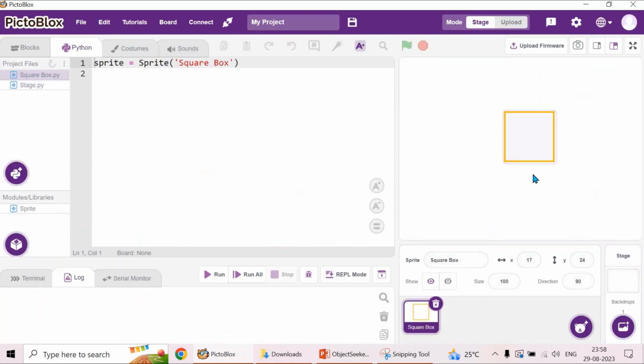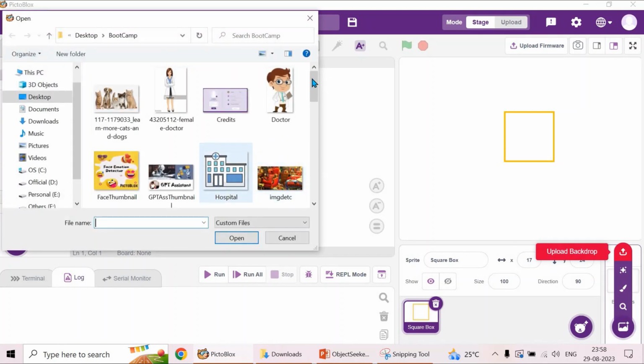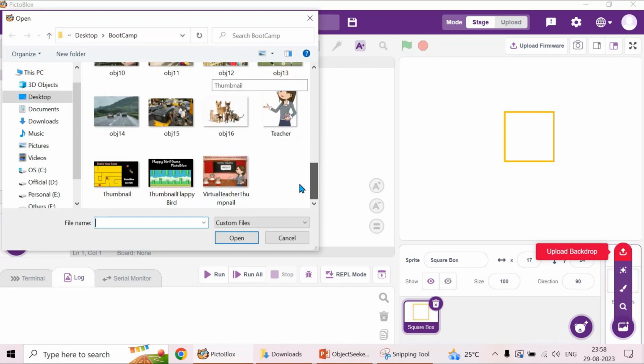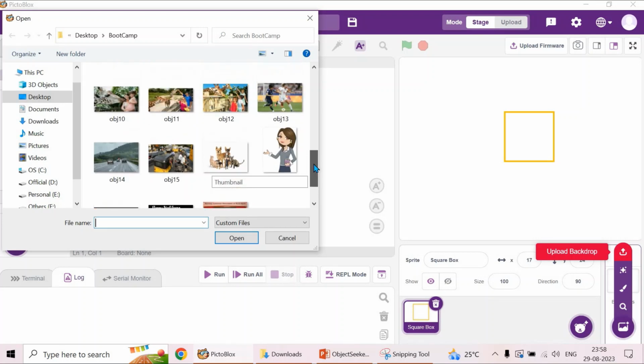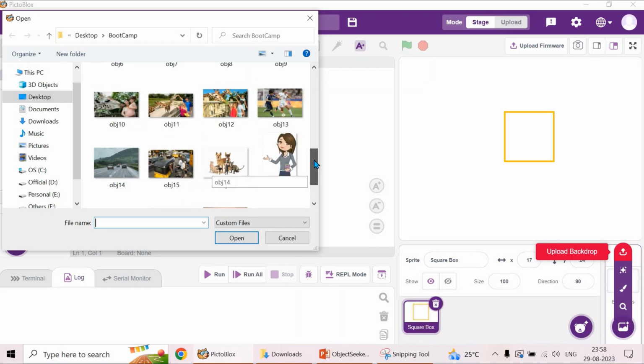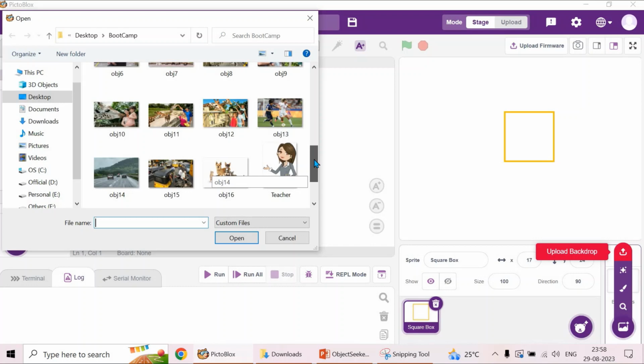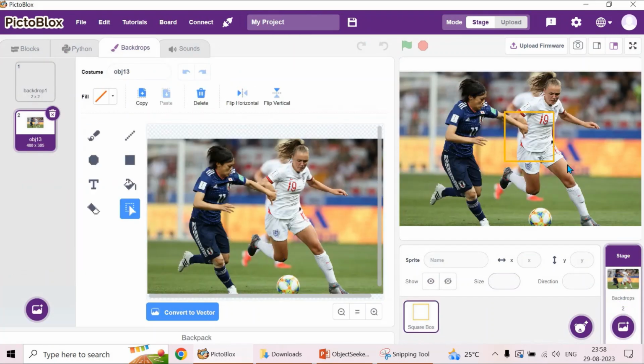After this, let's load a backdrop image. There are many backdrop images, whichever you want you can choose. So let me choose one. Okay, this is done.